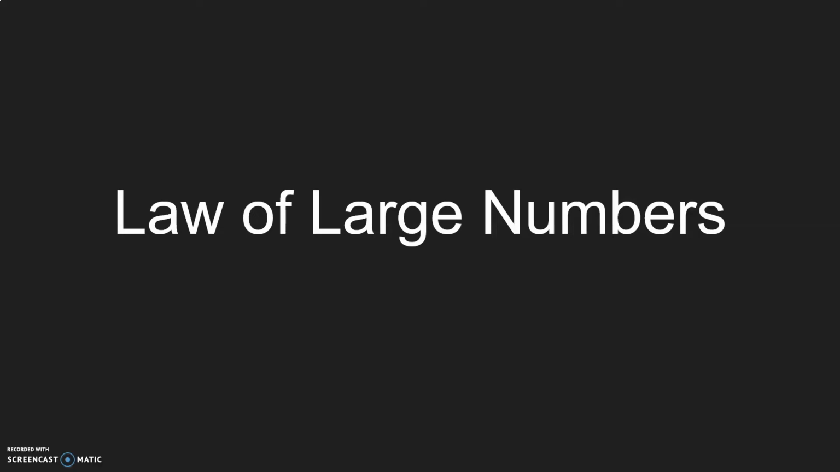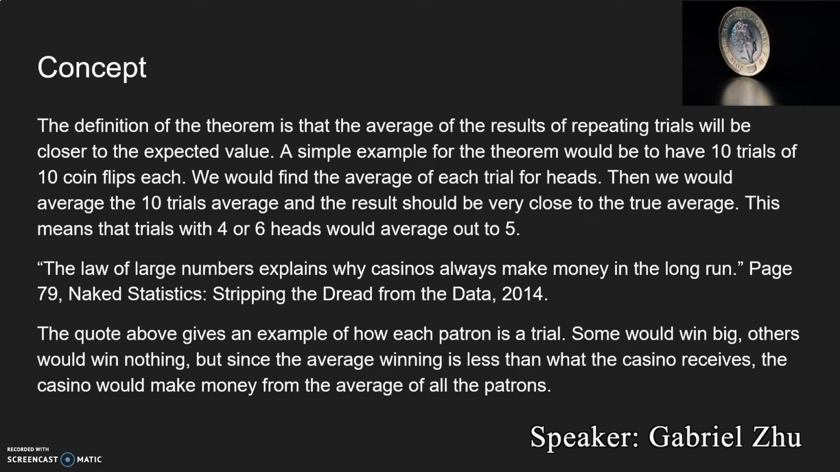This is a presentation on the law of large numbers. So first, just a quick introduction to the law of large numbers. The definition of the theorem is that the average of the results of repeating trials will be closer and closer to the expected value the more trials there will be.